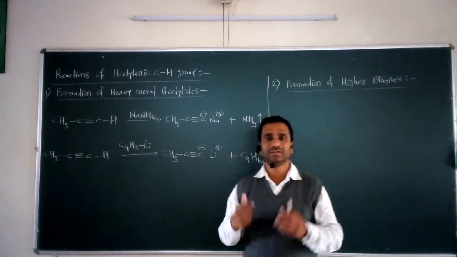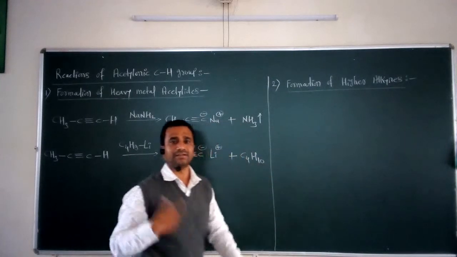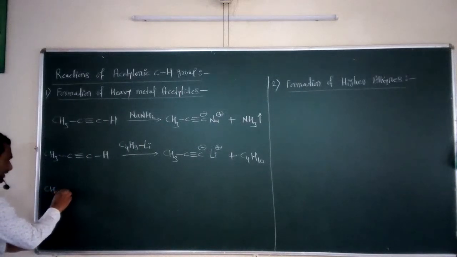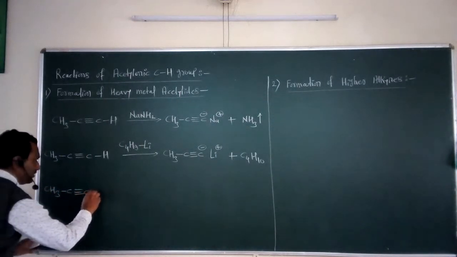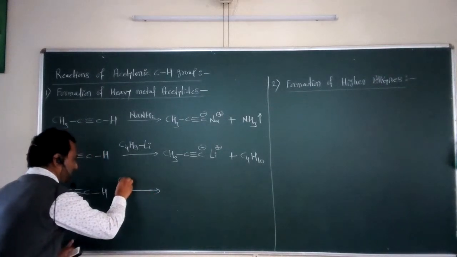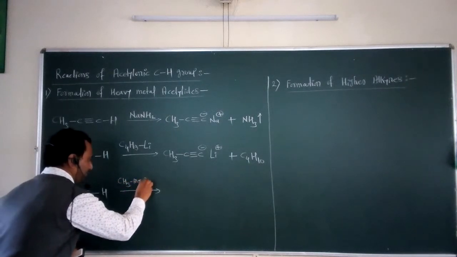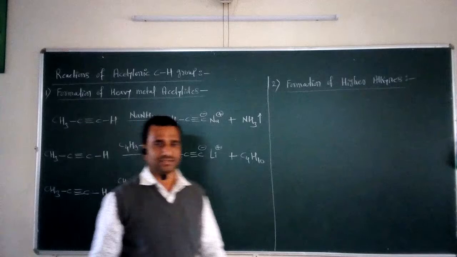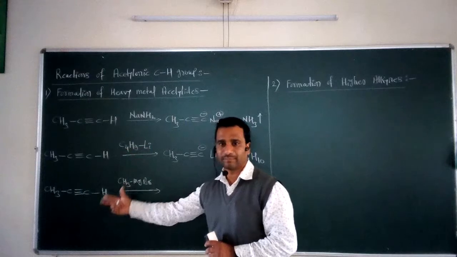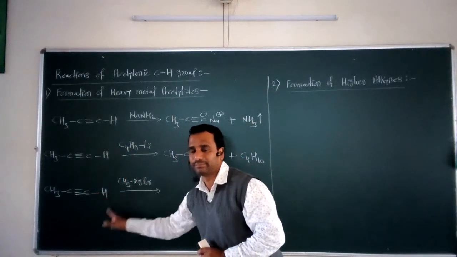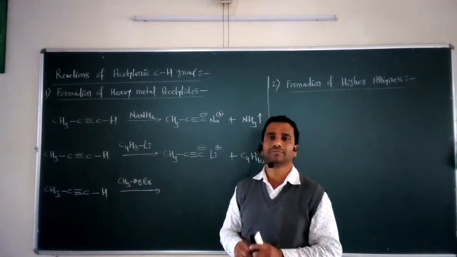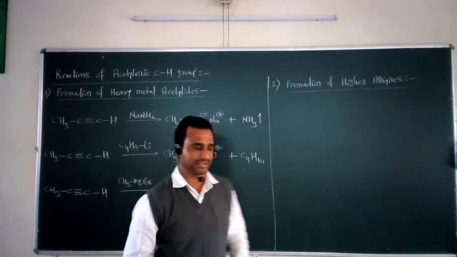Again, if I take the next type of base, for the same example, CH3 C triple bond C single bond H, now I take the Grignard reagent, suppose CH3MgBr. Now what happens? Again this Grignard reagent reacts with the alkyne through the acidic acetylenic proton, and due to this acidic nature it reacts with the Grignard reagent to form the heavy metal acetylide.